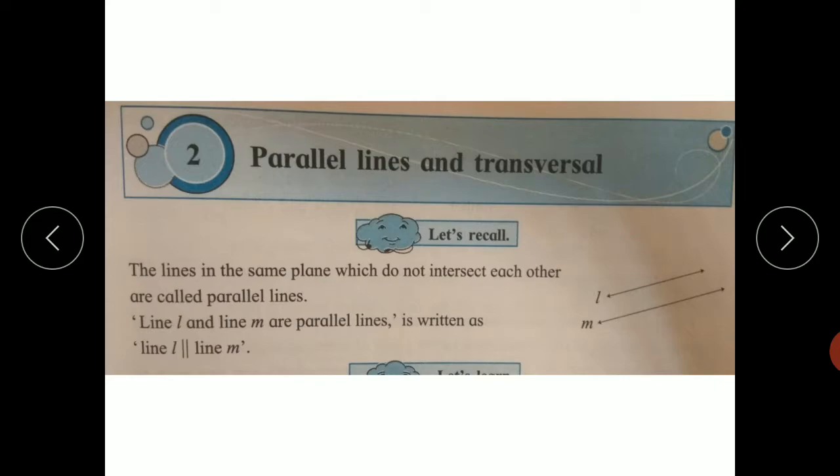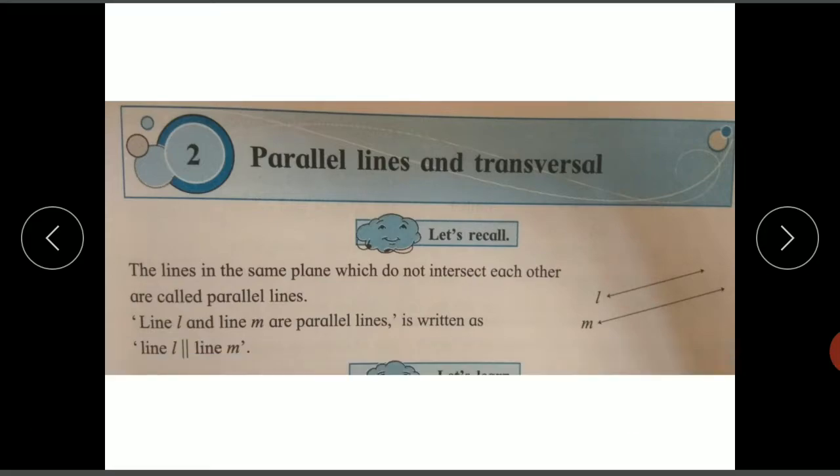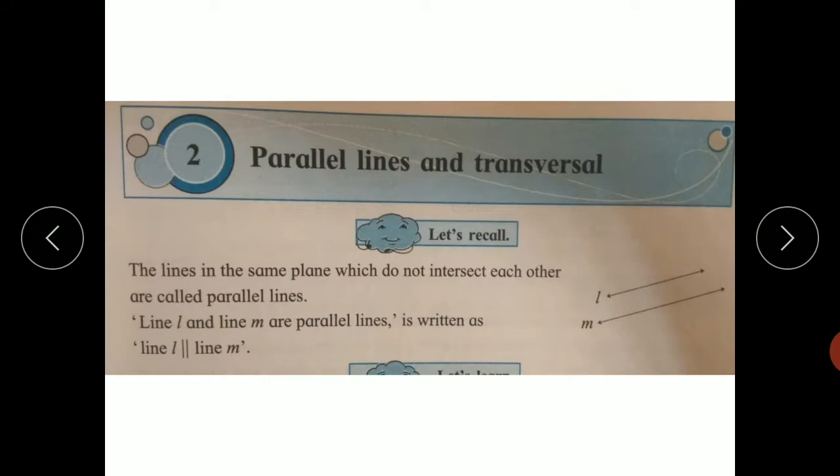In the figure, there are two lines, line L and line M. These two lines are parallel to each other. This is the symbol for parallelism, that is two vertical lines. That is, line L is parallel to line M. This is line L, this is line M.